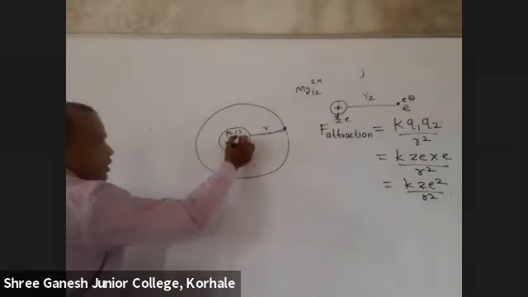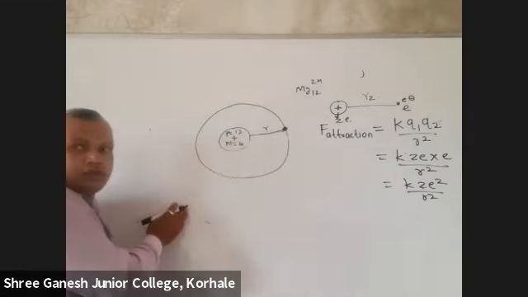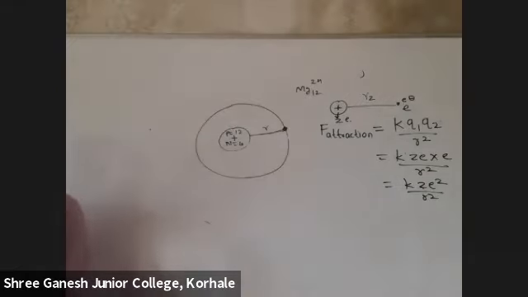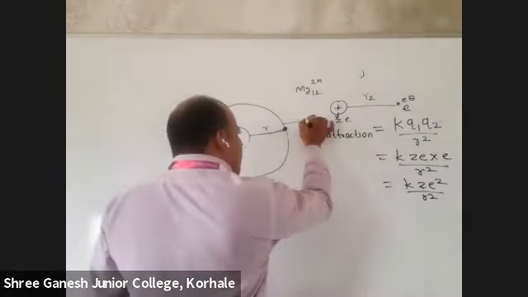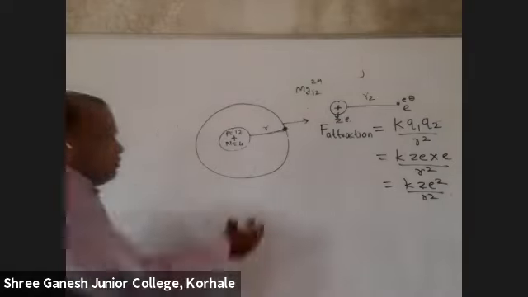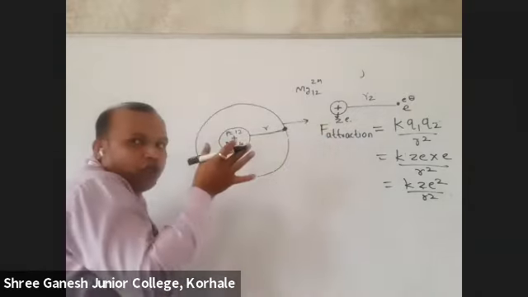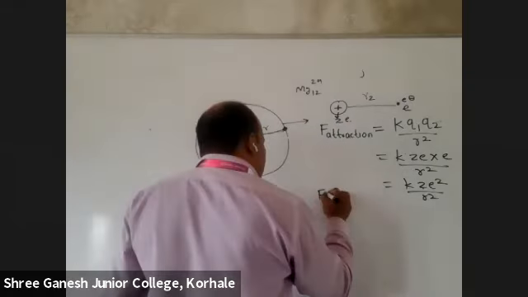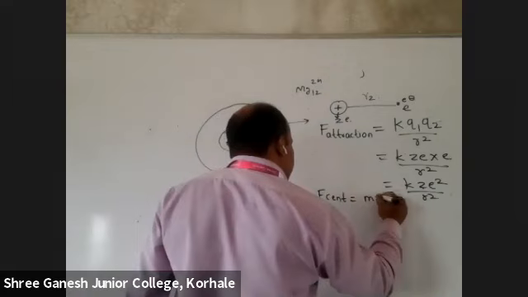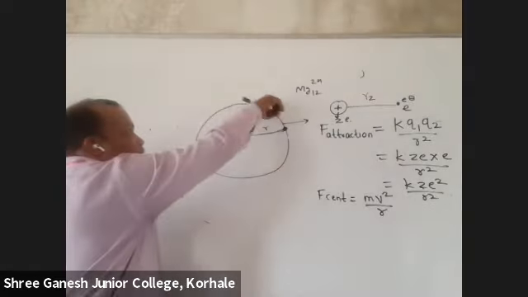Yes. So because of this force of attraction, the electron is pulled inwards. The nucleus is pulling that electron inwards. And do you know, students, what is pulling it outwards? There is one force in physics you learn, centrifugal force. Electrostatic force is pulling it inside. Centrifugal force is pulling it outside. So centrifugal force is given by mv square upon r.